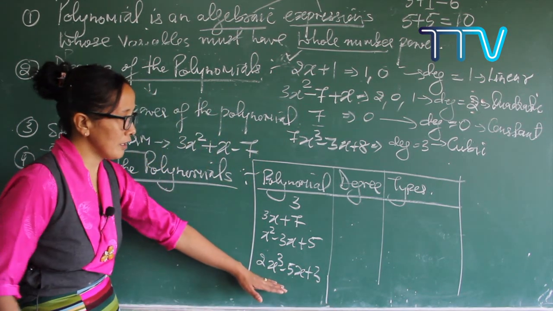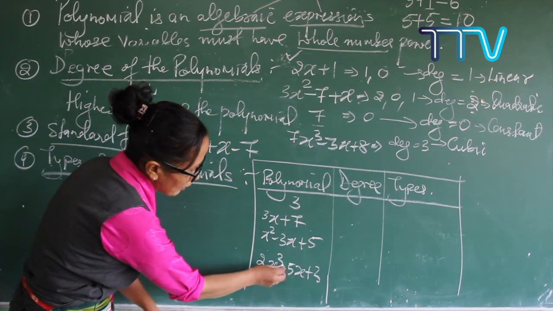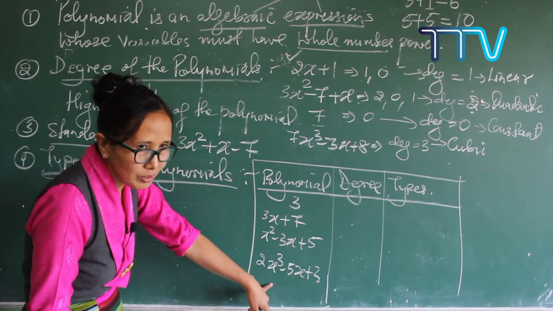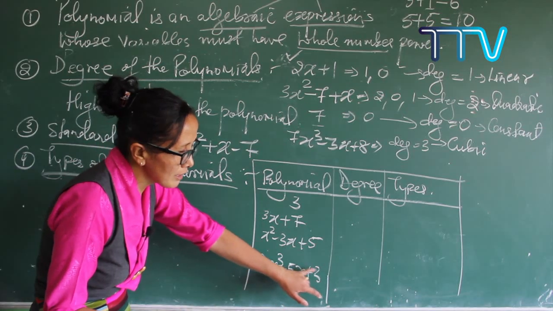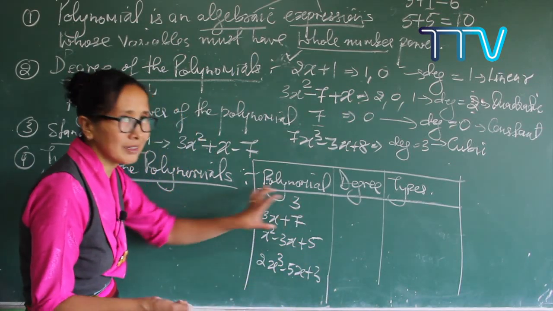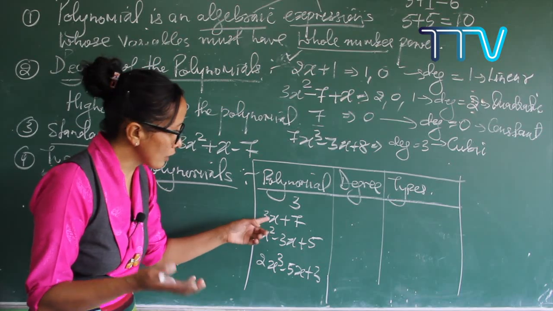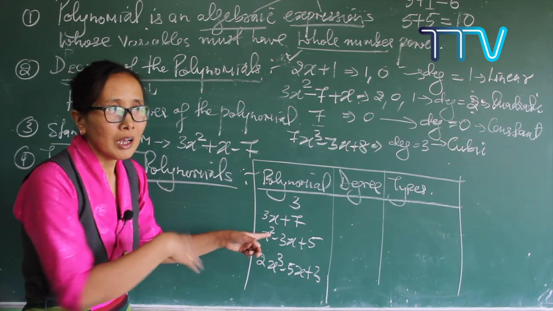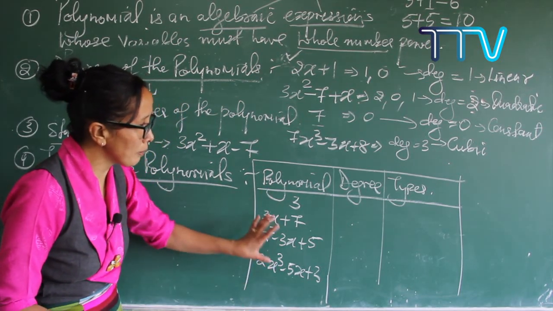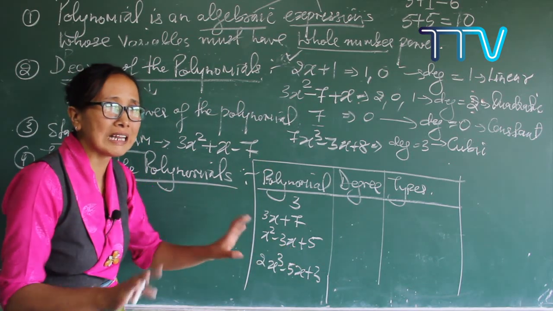Here degree 3, then degree 1 and degree 0. So this is also a polynomial. There are no fractions and no negative exponents. All are whole numbers, so it is a polynomial. You have to get very clear on polynomials.